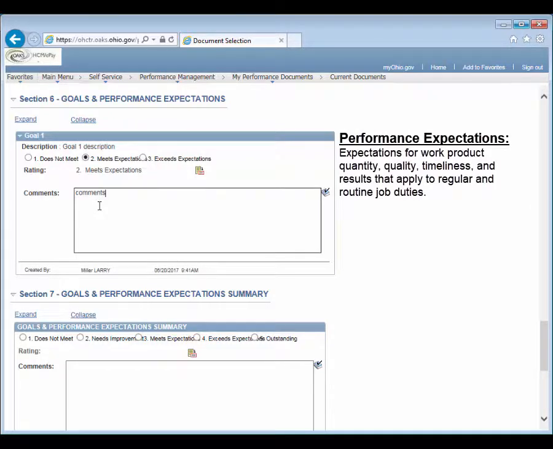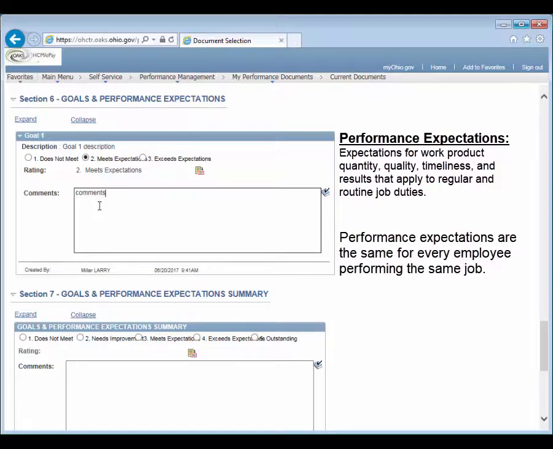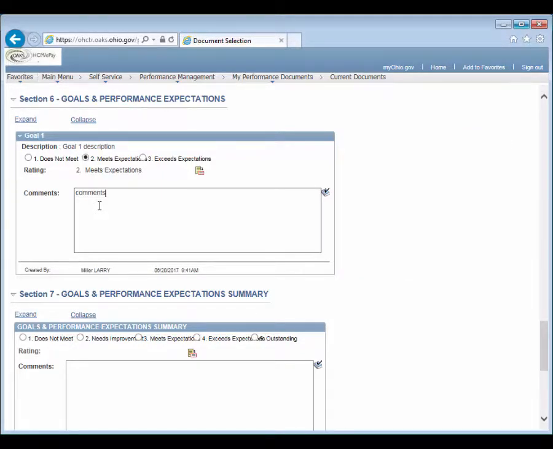Performance expectations are the expectations for work product quantity, quality, timeliness, and results that apply to regular and routine job duties. Performance expectations are the same for every employee performing the same job. Goals and performance expectations may be set by your supervisor, agency management, or statewide management.